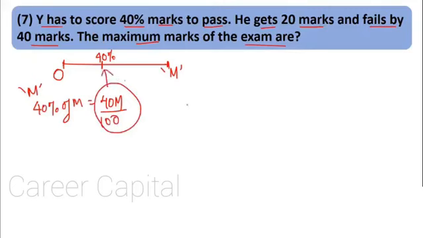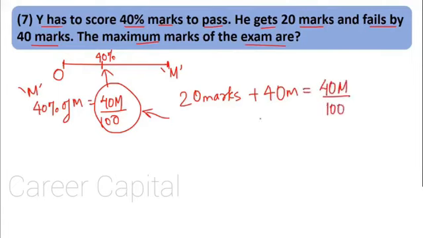Now Y gets how many marks? Y gets 20 marks. And he fails by how many marks? He fails by 40 marks. What does that mean? Had Y got 40 more marks, he would have passed. That means he would have got the passing marks. That means 20 marks plus 40 marks, which Y did not get since he fails by 40 marks, is nothing but the passing marks, right?